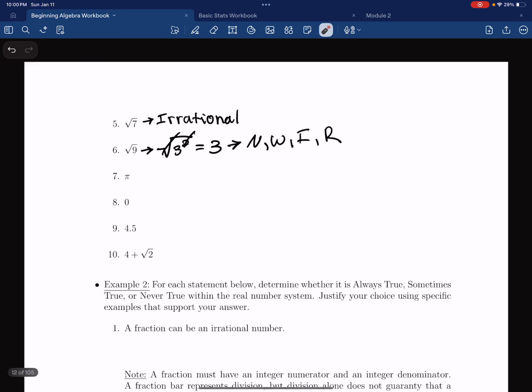So that's one thing to be careful of. Just because something has a square root doesn't automatically mean that it's irrational, because we do have perfect squares, or square roots that evaluate into a perfect number.